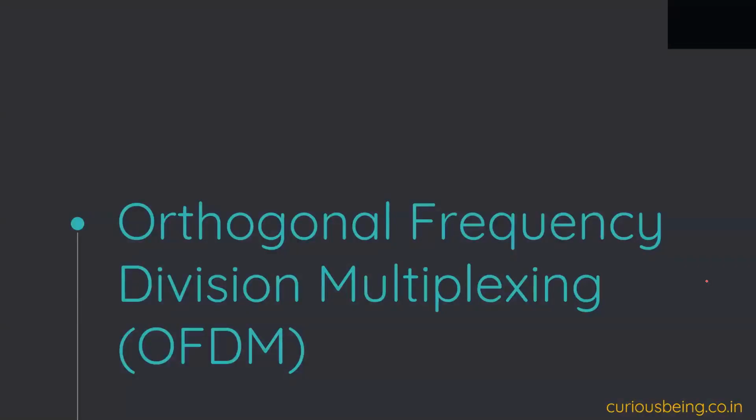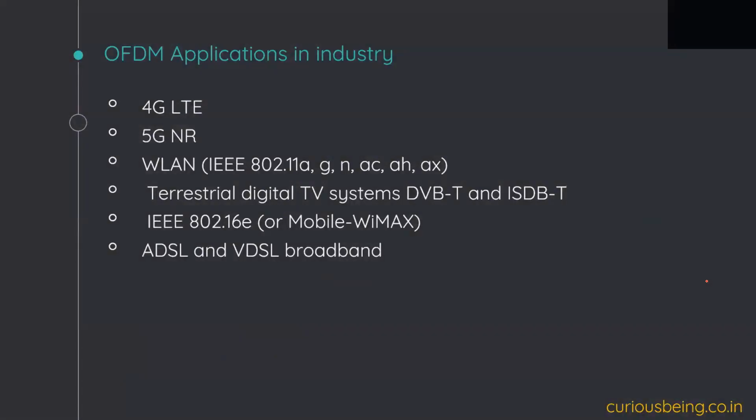So with this, we have some motivation, or some goal, for understanding OFDM. Before going into much detail, let's first talk about where it is used. Two hot technologies are 4G and 5G. It is also used in Wi-Fi and some other technologies like terrestrial digital TV systems. It is also used in WiMAX and ADSL or VDSL broadband.